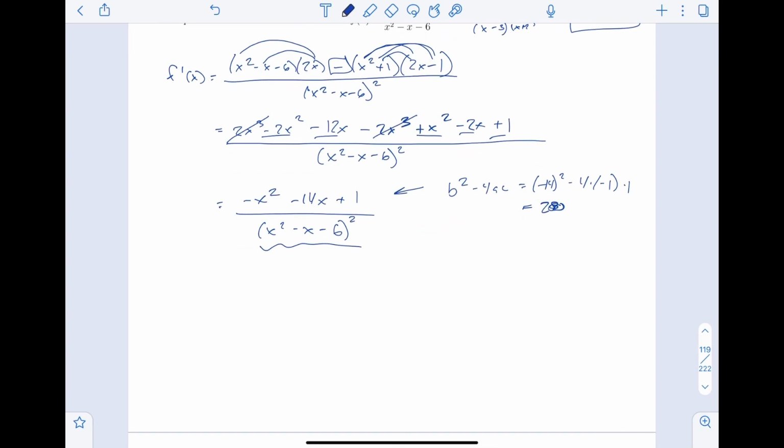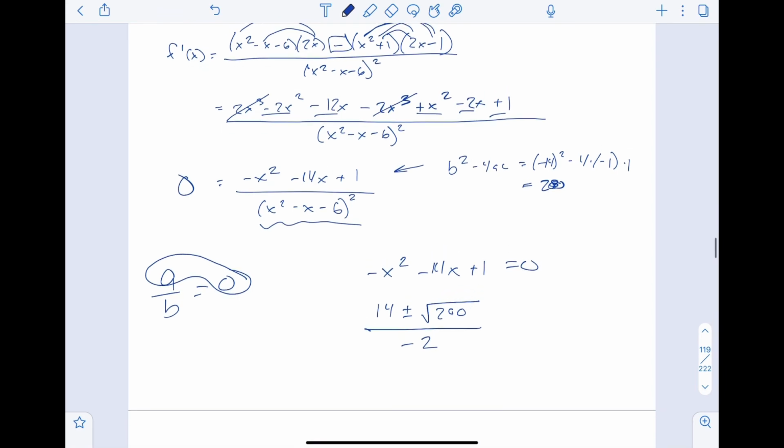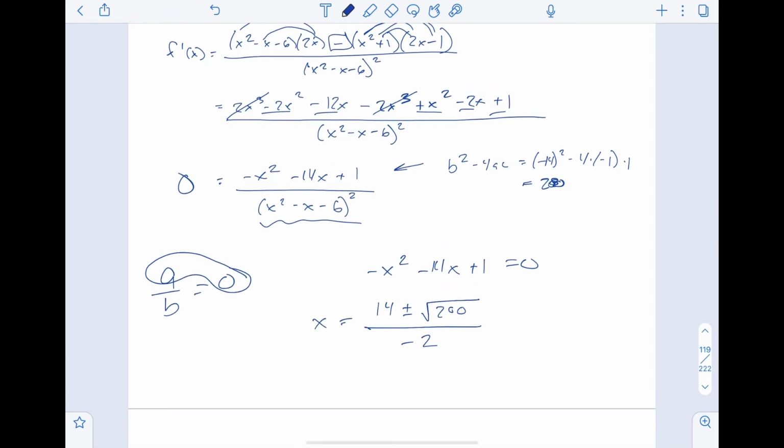As for where it equals 0, well, whenever you have a fraction equals 0, essentially what you're doing is setting the numerator equal to 0. And so to find the critical points, I just take the derivative and set it equal to 0 and say that negative x squared minus 14x plus 1 equals 0, which will be negative b plus or minus the square root of 200, all over negative 2. And that does simplify, and I don't want to. All right, so those are my critical numbers.